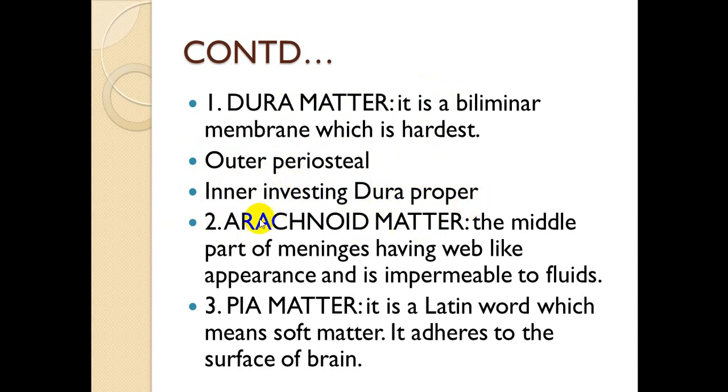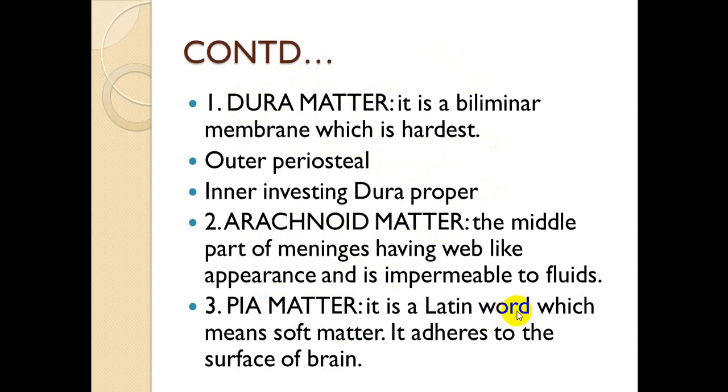The second, or middle, layer is the arachnoid mater. It is the middle part of the meninges, having a web-like appearance, and is impermeable to fluids. So after the dura mater, when we go from external to internal, comes the arachnoid mater, the middle layer, which is impermeable to fluid. The space below the arachnoid is called the subarachnoid space, and the space below the dura mater is known as the subdural space.